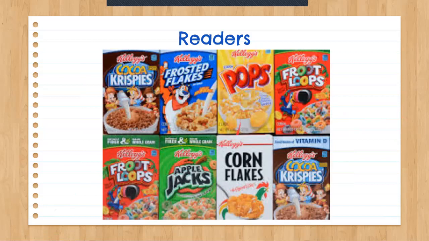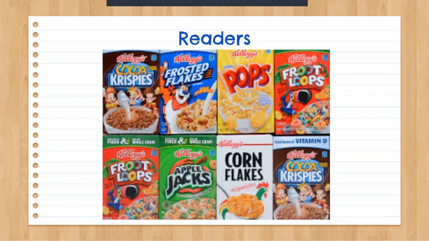Okay, how about this? Oh, there's so many different cereals, and if you looked at a cereal and you knew the name of that cereal, so if you have this cereal at home, you can read it. It says Fruit Loops. Everybody knows Fruit Loops, right? You can say, Mom, I want Fruit Loops. You know which box to get because you look at the words. Okay, how about Frosted Flakes? Oh, I love Frosted Flakes. They're so yummy. I know that this is Frosted Flakes because it has the tiger and on top of it, it says the words Frosted Flakes.